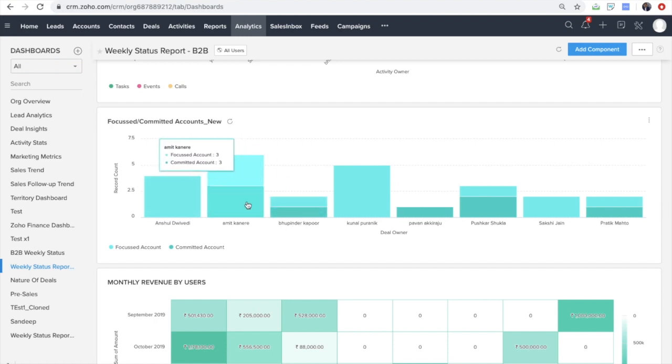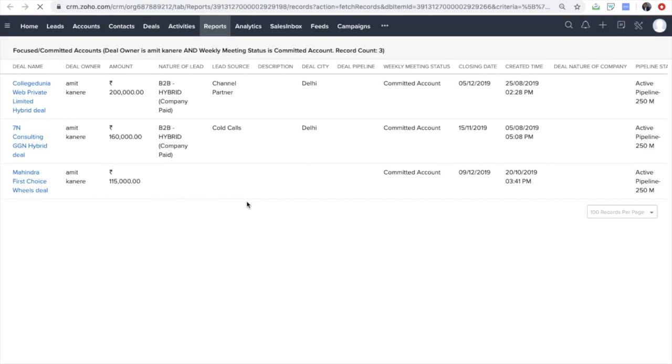So say for example, if I'm looking at Amit's account, so he has 3 focus and 3 committed accounts. If I click on this, right? I'll get to know these are three different committed accounts which Amit has marked for this particular month.